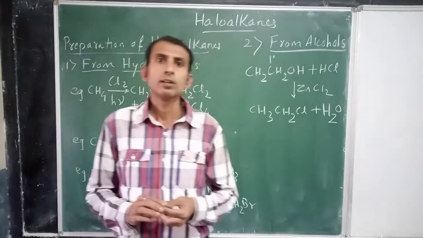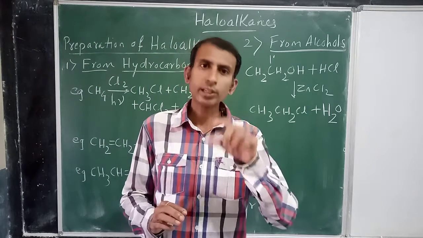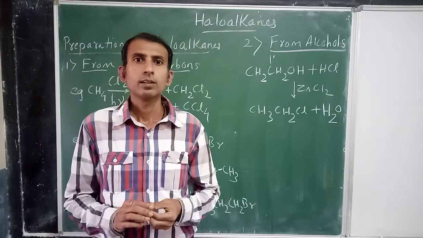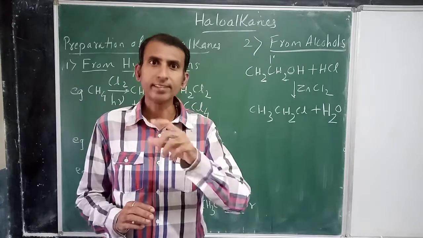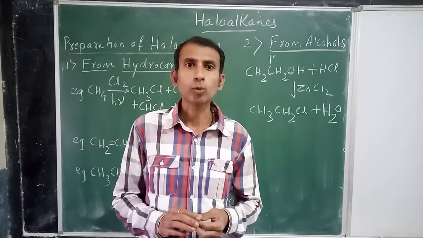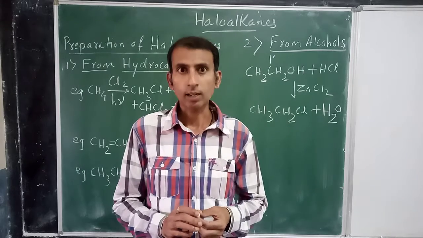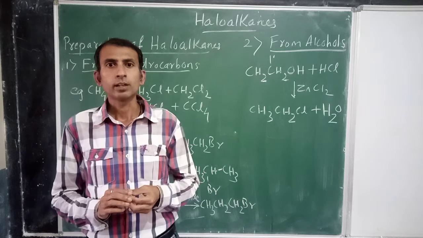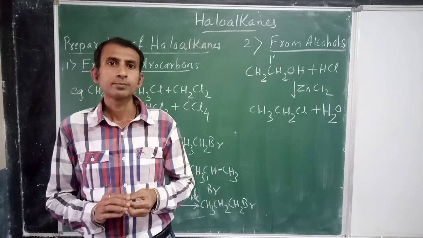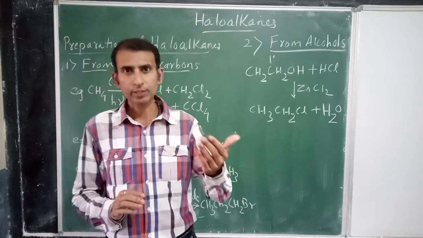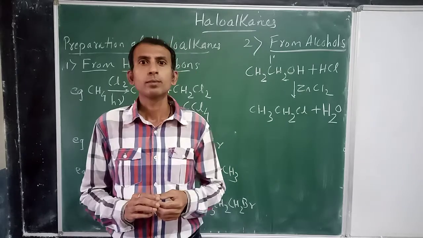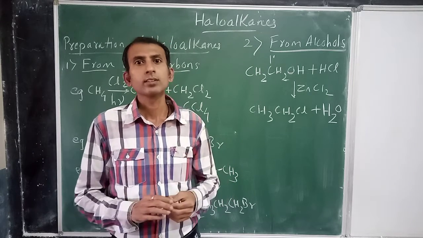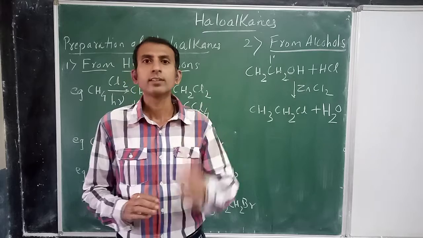Now monohalogen derivatives are also called alkyl halides. क्या बोलते हैं? मोनोहैलोजन डेरिवेटिव्स को अल्काइल हाइलाइड ही बोलते हैं. So in monohalogen derivatives only we will get the further classification: primary alkyl halide, secondary alkyl halide, tertiary alkyl halide.